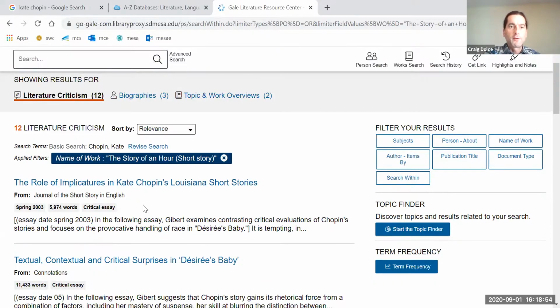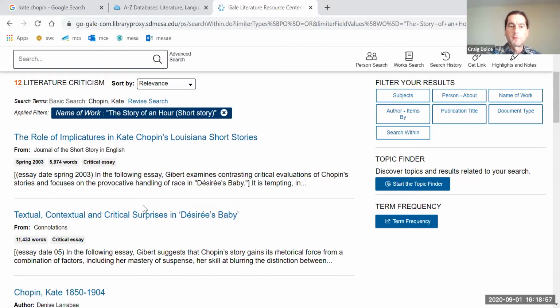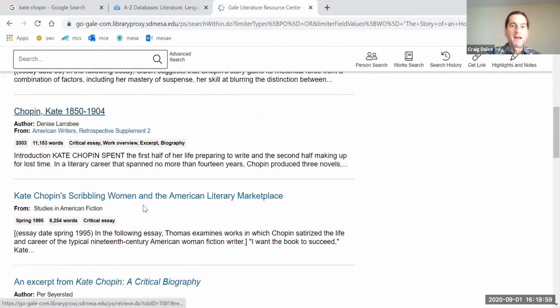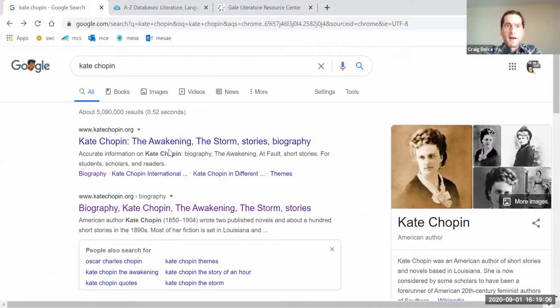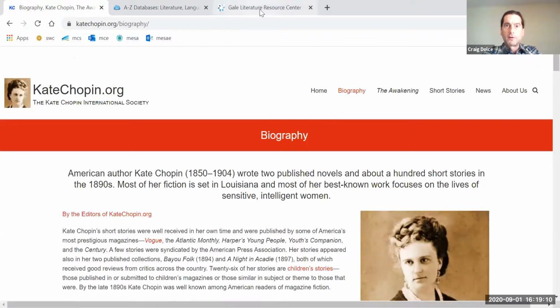So cruising through these, right? Any of these will work. Whenever you get a source from the database, you know it's reputable. But my favorite is, number one, the biography page from katechopin.org, right? So that's a good one. You could use that. But now back to the Literature Resource Center.